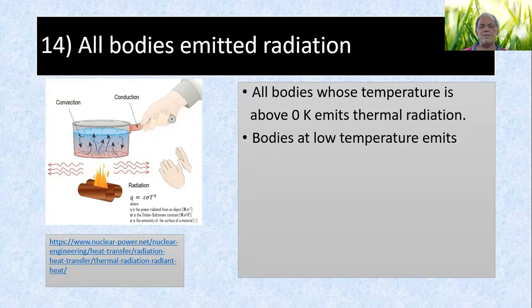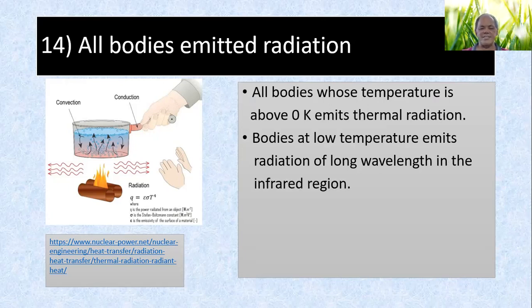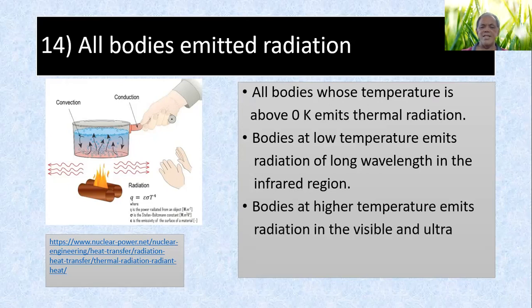So bodies at low temperature emit radiation of low frequency in the infrared region. So for us, our body will emit infrared. Bodies at high temperature emit radiation in the visible and ultraviolet region, depending on the temperature.